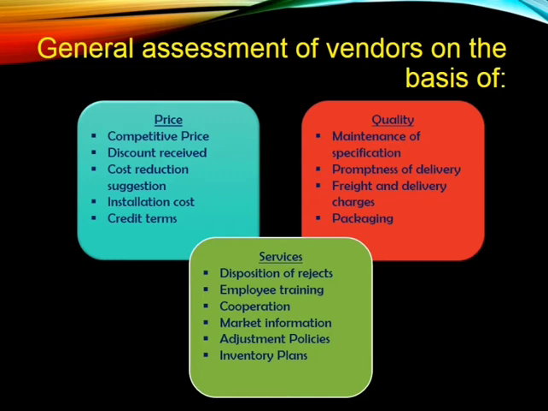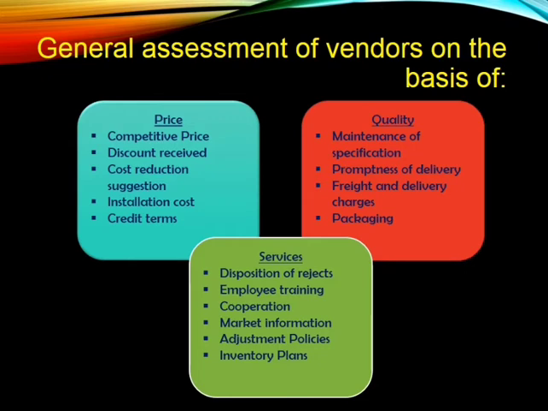The first one is competitive price. Suppose vendor A is giving a particular material for some amount, and some other vendor is going to give the same material for less than that amount. Then we will choose the vendor who is selling at a lower price. That is competitive price, which is how the price is fixed when compared to the competitor.